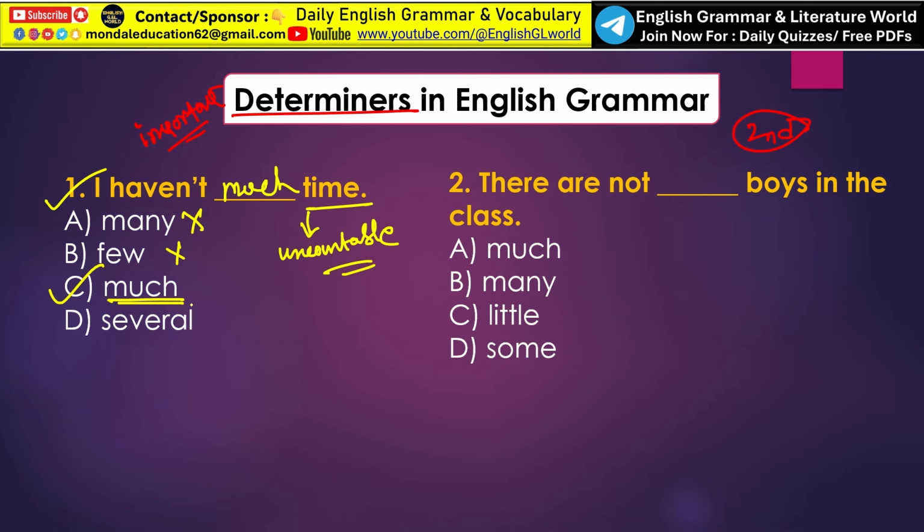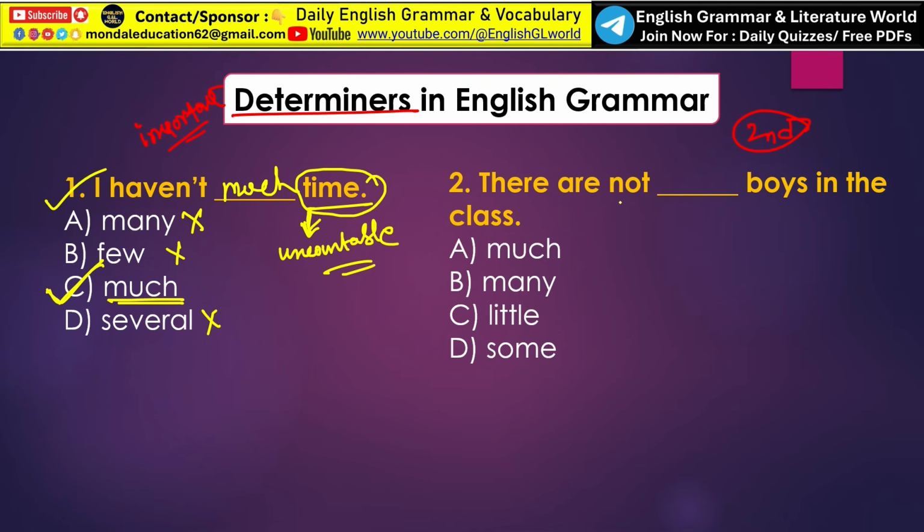Many, few and several are used to suggest plural form. If the noun suggests plural, then we use many, few or several. But this noun is totally suggesting uncountable form, and in case of uncountable form, we take the determiner much. So option C is the correct answer.